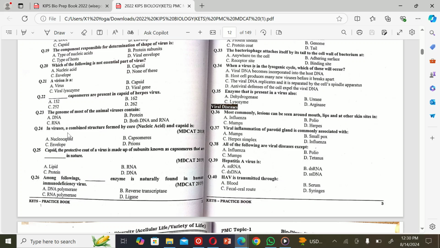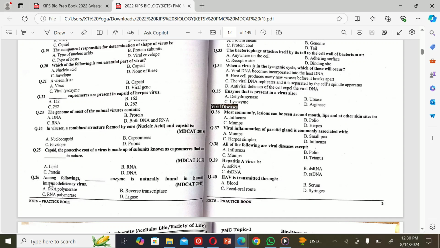The next MCQ is: the virus is a combined structure formed by core nucleic acid and capsid is A. nucleocapsid, B. capsomeres, C. envelope, and D. virions. So the correct option is A. Nucleocapsid. The next MCQ is: capsid, the protective coat of a virus, is made up of subunits known as capsomeres that are protein in nature. A. Lipid, B. RNA, C. Protein, and D. DNA. So the correct option is C.